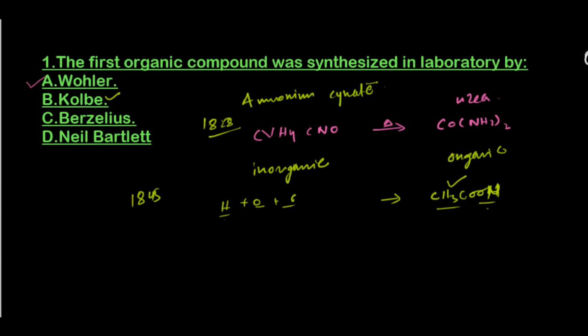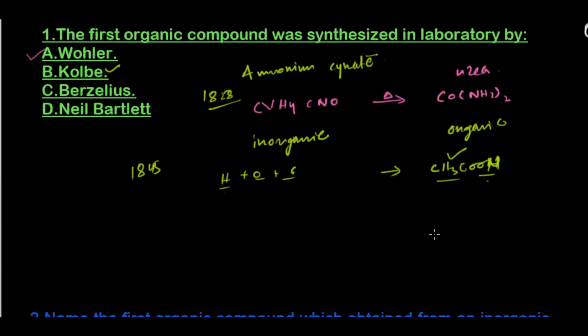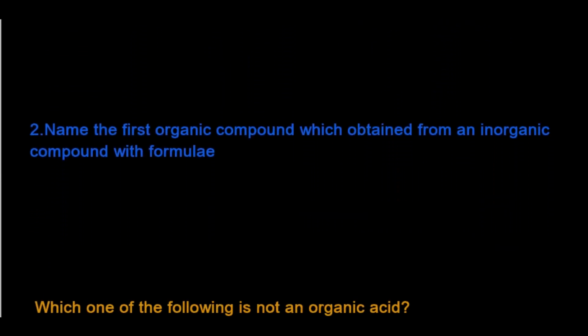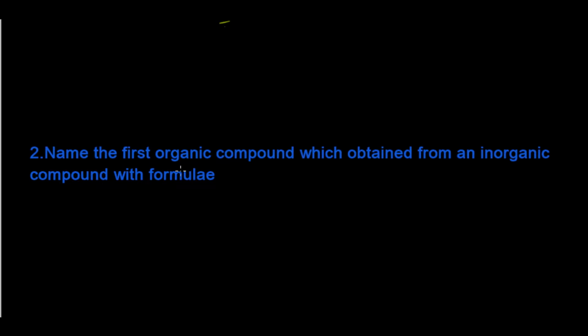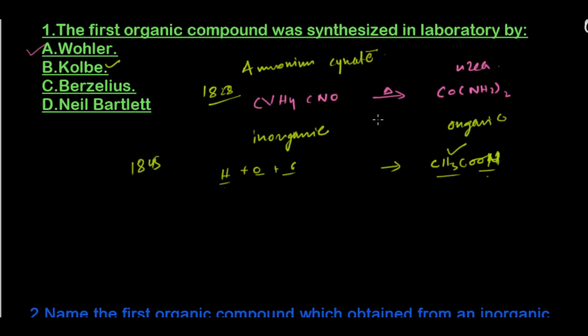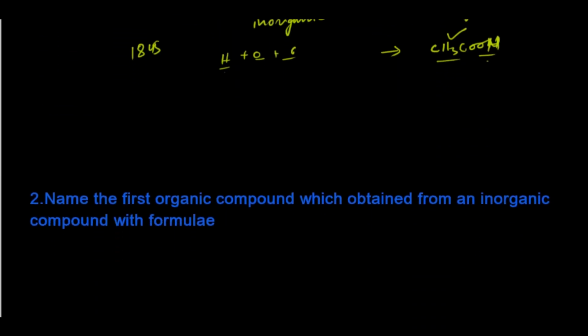Both of these scientists did such nice work that changed the entire perception of people about organic substances. Now the next question is, name the first organic compound which is obtained from an inorganic compound with the formula. We have already given the answer to this question. You can see the first organic compound is urea, that we got from ammonium cyanate. So this answer is already done.